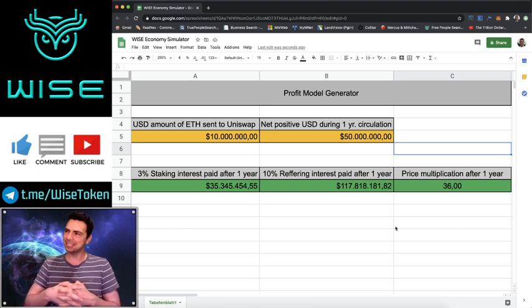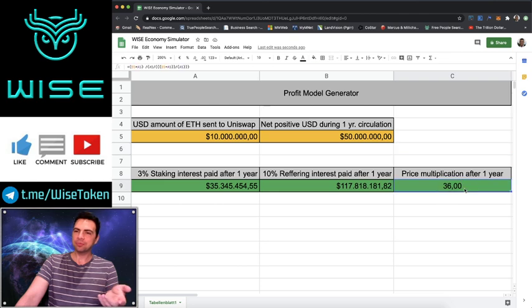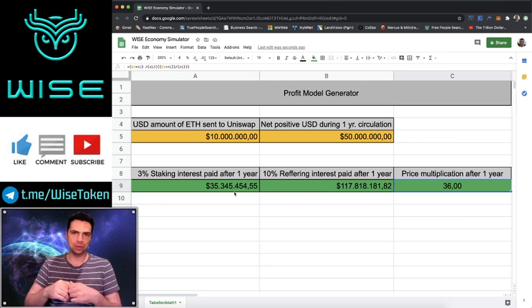And Ivan on Tech is going to be like, man, I wish my staff would have told me about this instead of writing it off as some other new shitcoin. So if that happens, you have just 36x'd your money. And then there's $117 million being paid out to referrals and $35 million being paid out to interest.